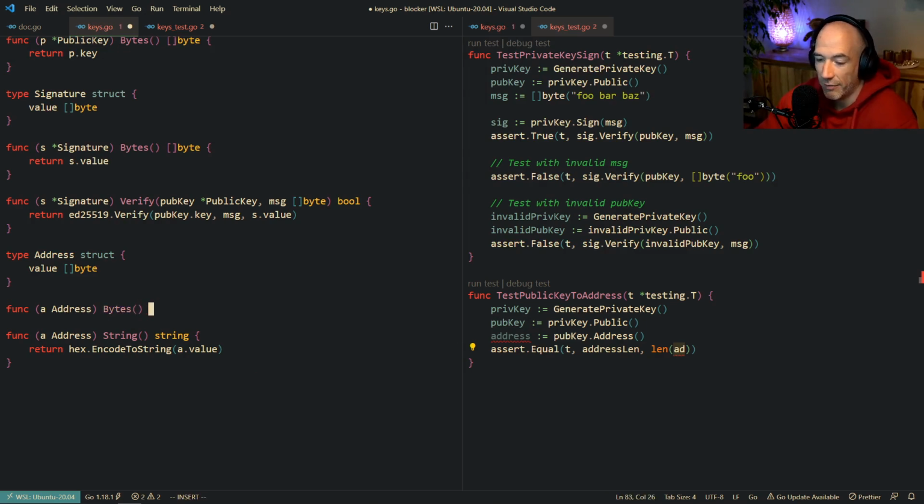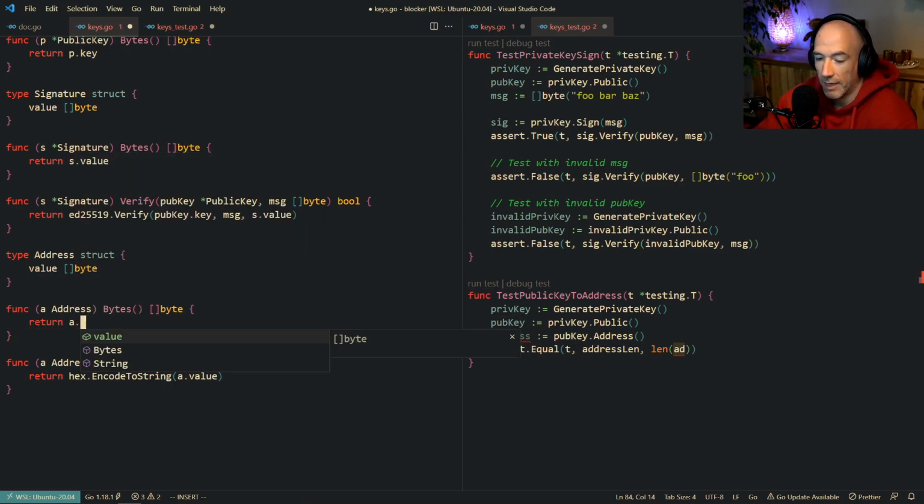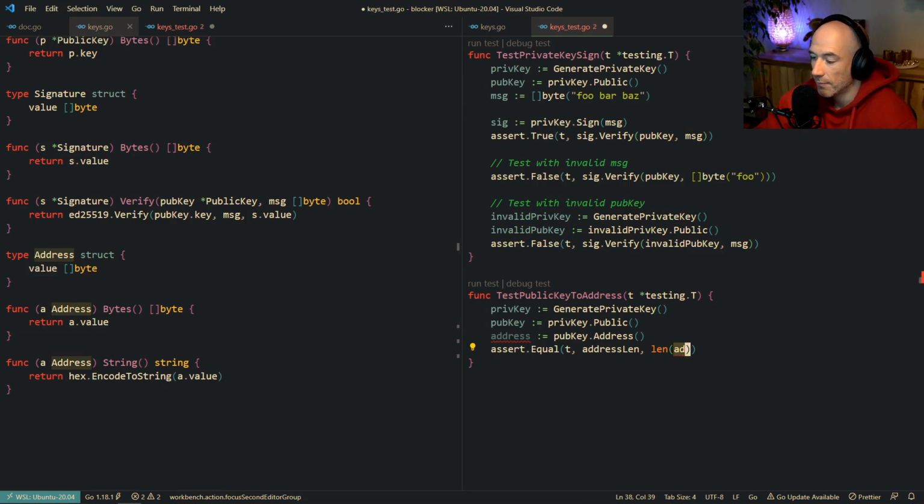It's always nice to have, because if you need to do serialization or something. Slice of byte, and it's going to return a value or something. So we're going to say address bytes.